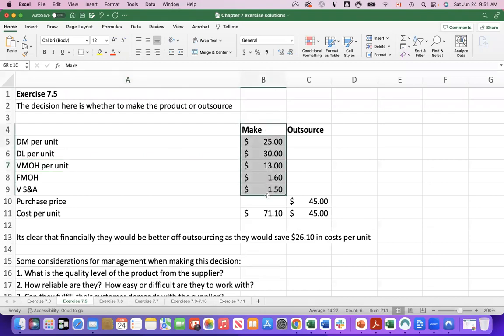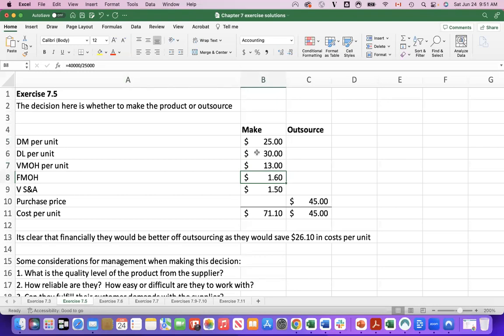Looking at the first column here, nothing earth-shattering. If they were to produce everything in-house, it costs them $25 per unit in material, $30 in labor, because remember, it's 2 hours to produce one unit at a rate of $15 per hour. So that's how we get the $30 in direct labor per unit. Variable manufacturing overhead was $13 a piece.